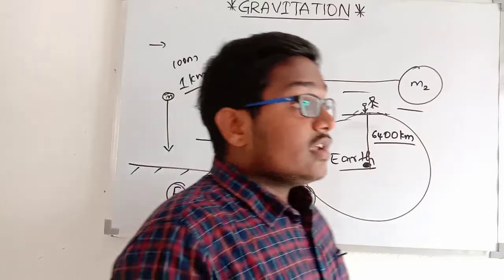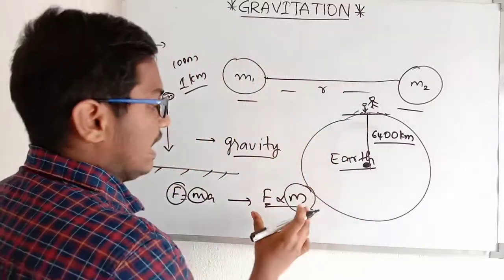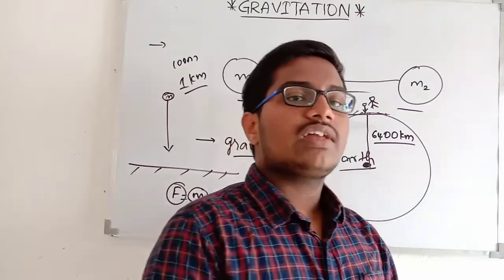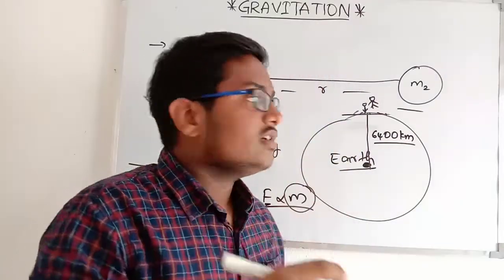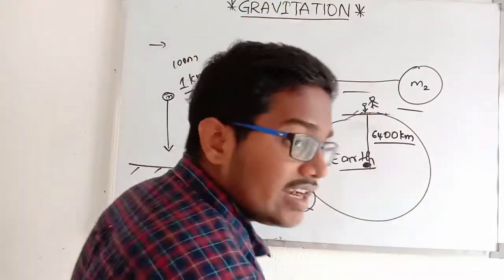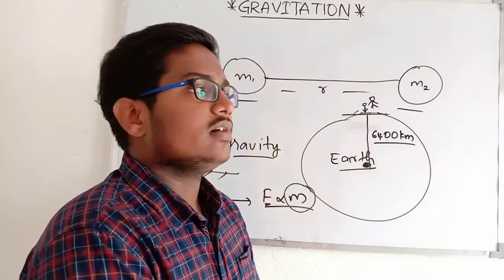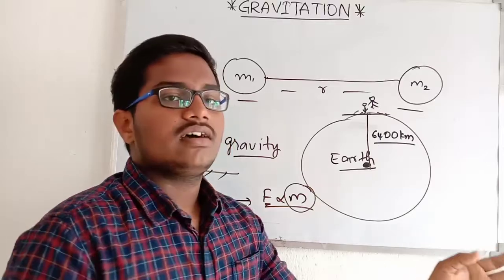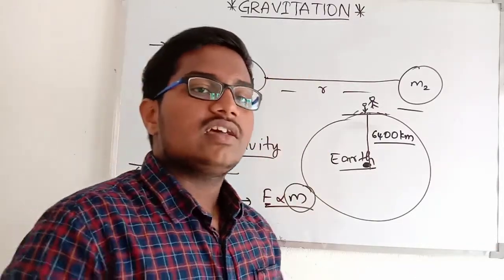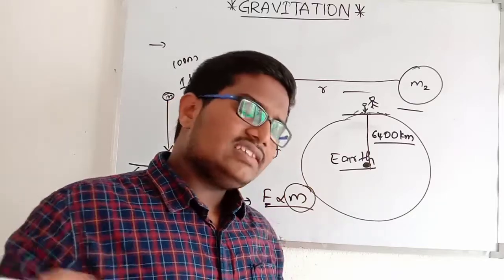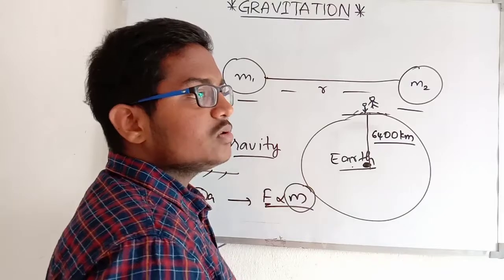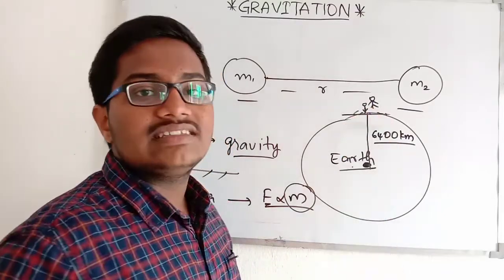Due to the greater mass of the earth, it can create a lot of gravitational field around it. By that gravitational field, the ball goes directly down without going rightwards or leftwards. Directly it goes down because the earth is big and massive. In comparison to the earth, the ball is negligible.